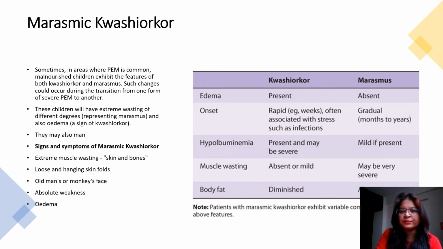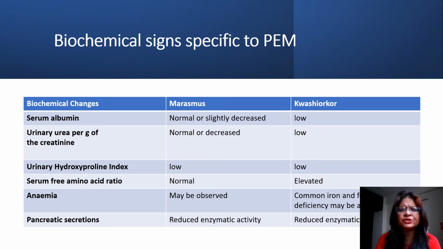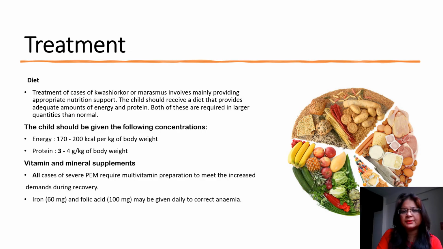Biochemical changes include decreased serum albumin or creatinine, and other parameters which are on the lower side, like the serum free amino acids ratio. The child is highly anemic and has reduced pancreatic secretions. So these are the biochemical changes which happen in the case of a protein deficient child.